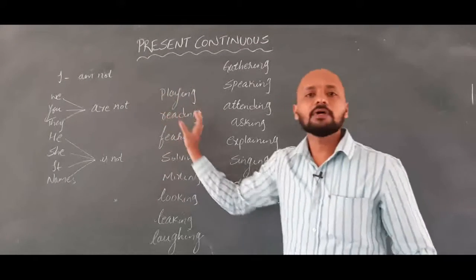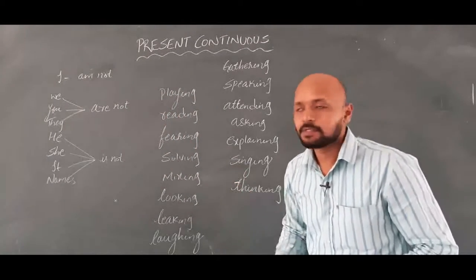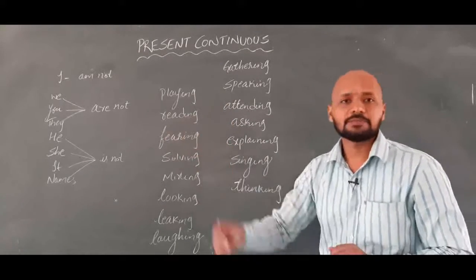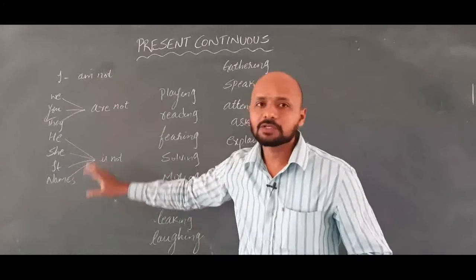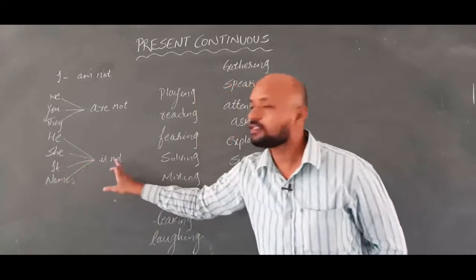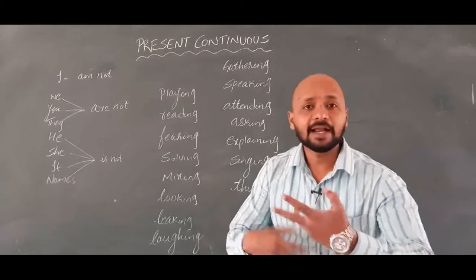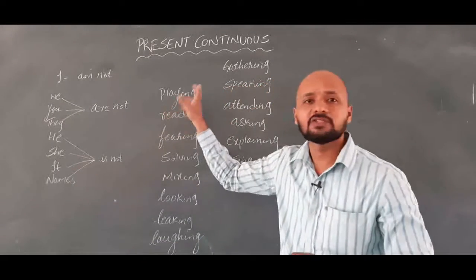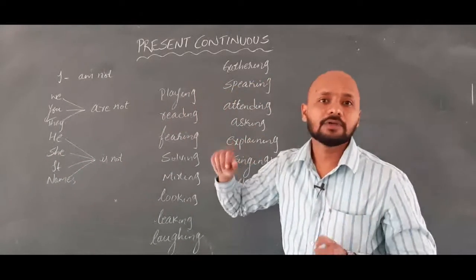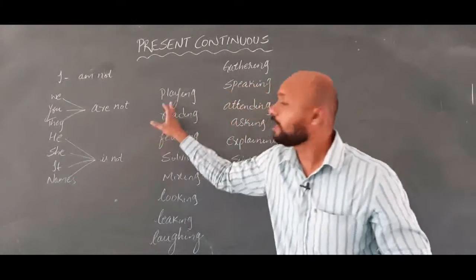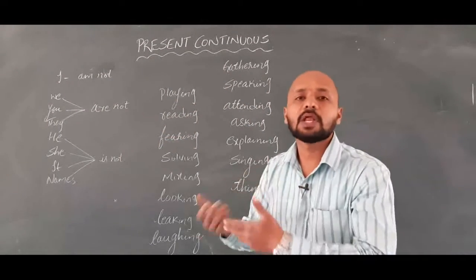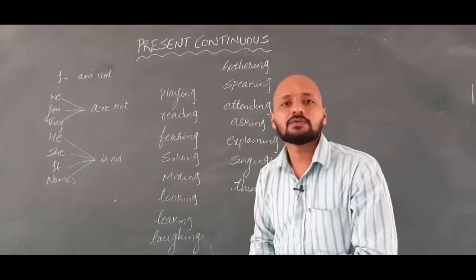Now I have written some of the V1 plus ing form verbs which are used in the present continuous tense. Now by seeing this, let's make some sentences. You can take any of the structures, any of the formats here. Suppose for example, playing. I take she is not playing. If I add extra words, she is not playing chess. If I add more extra words, she is not playing in the ground. She is not playing in the ground in the evening. So are you understanding what I am doing? I am using some prepositions and other extra words.